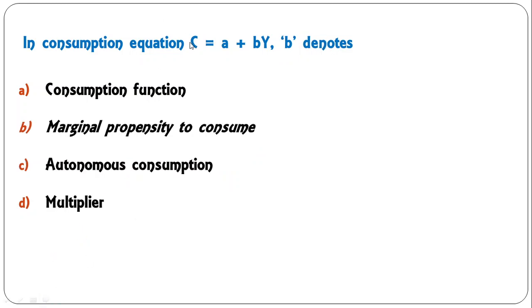In consumption equation, this again C is equal to a plus b y. This b denotes consumption function, marginal propensity to consume, autonomous consumption, multiplier. So here this b denotes marginal propensity to consume, that is delta C upon delta Y, change in consumption due to change in income. This ratio is known as marginal propensity to consume. So B is the correct answer here.